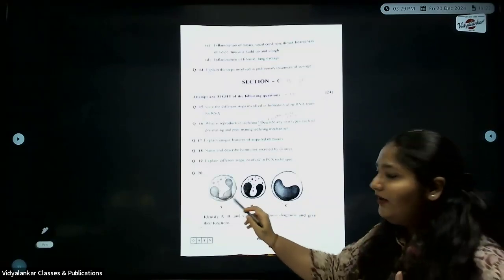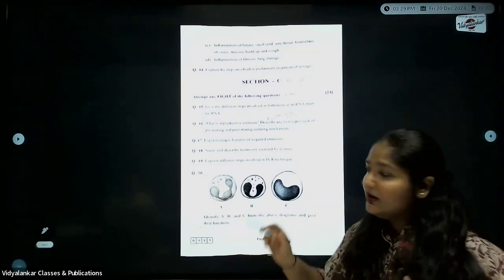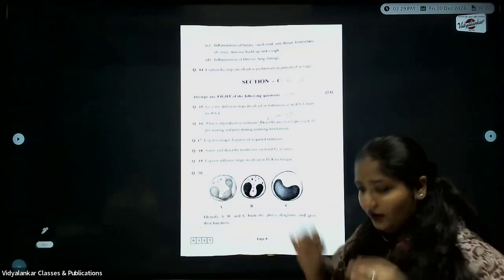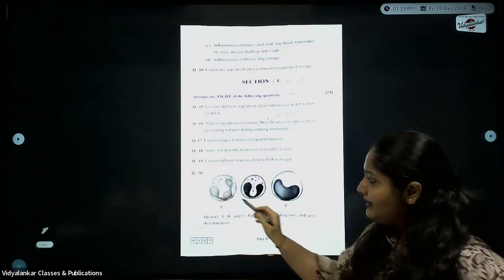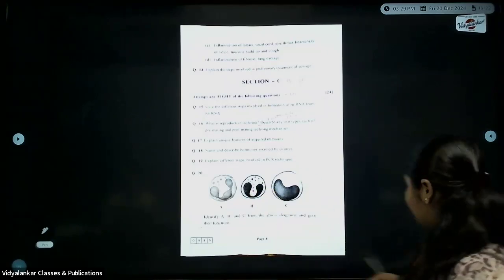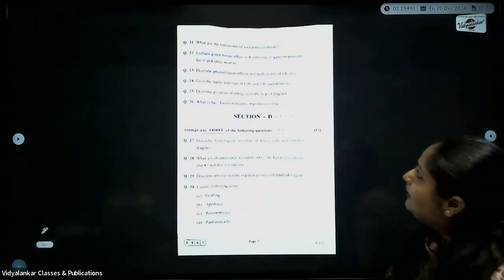Okay. Next, how will you identify this diagram? Based on the nucleus, multilobed, bilobed, what it is. So similarly, they'll ask you the questions. Here, what you do is you draw the diagram. Okay. Mark it as A, B, C. And here, as the arrows are given, you write the answer and double underline your answer.